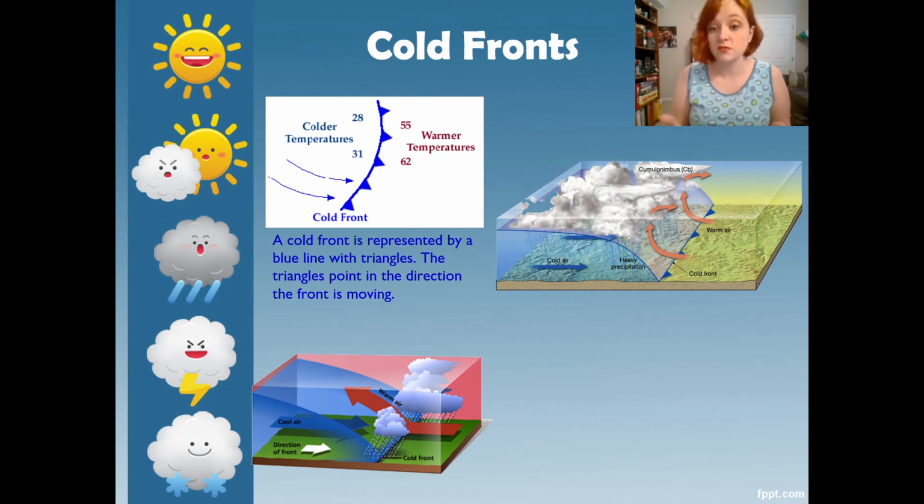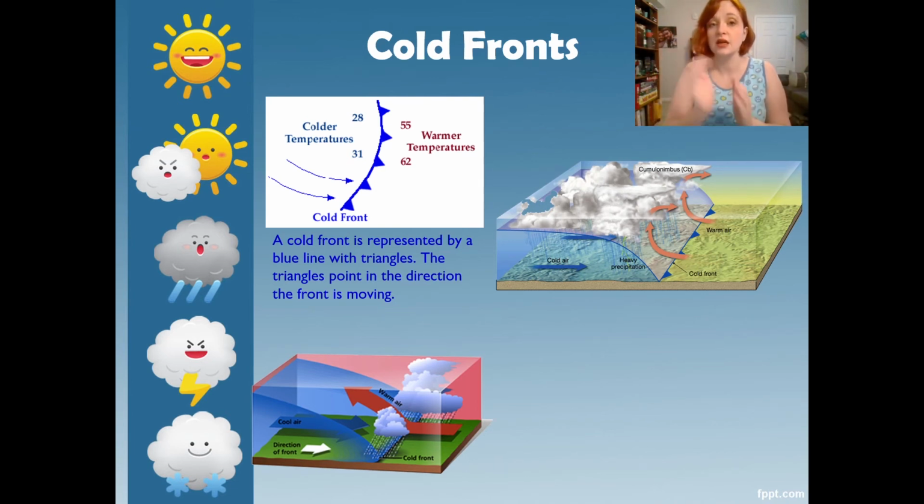Conveniently, it's blue, right? We think blue and cold. But also, those triangles, think of them as icicles, right? Because it's a cold front, so it comes with icicles. And those icicles or triangles point in the direction that that cold front is moving. And as you can see in this picture about the temperatures, the colder temperatures are behind the line or after the front passes that area. It brings the colder temperatures with it. It's not necessarily the cold temperatures right on that line.